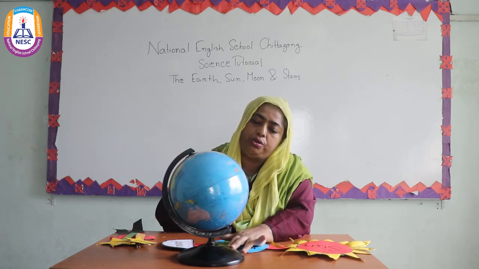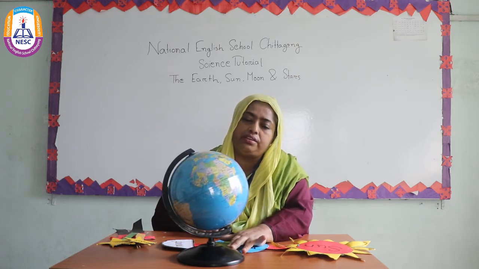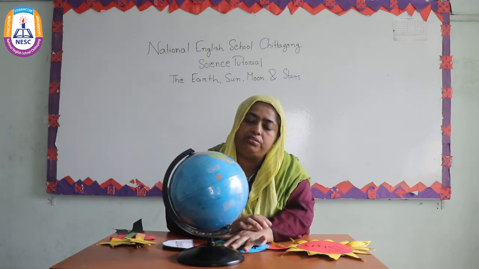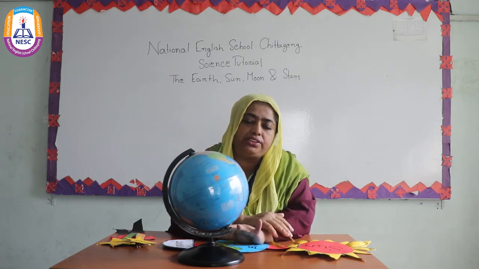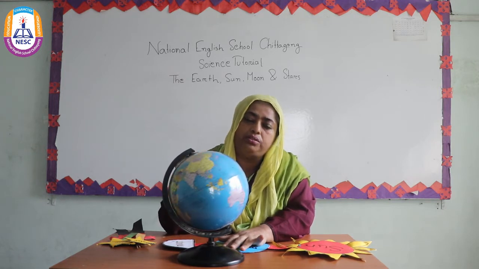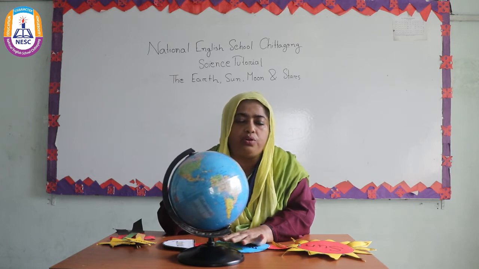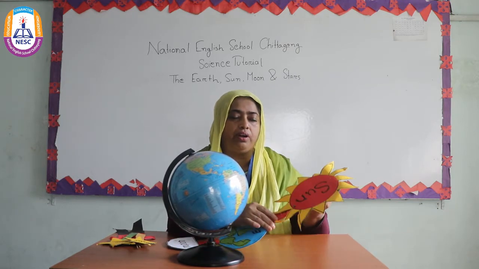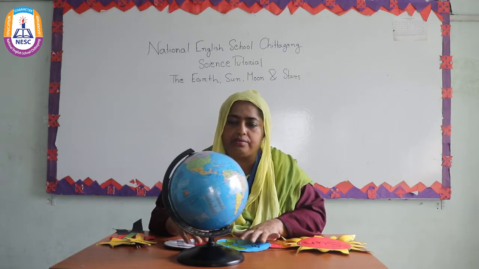Sun always slowly moves round and round. Look here. When I tap the sun, it's moving round and round slowly on its own axis. Axis means its own path. When the earth goes round and round once, it takes a whole day. When the earth goes round and round the sun, it takes a whole year.